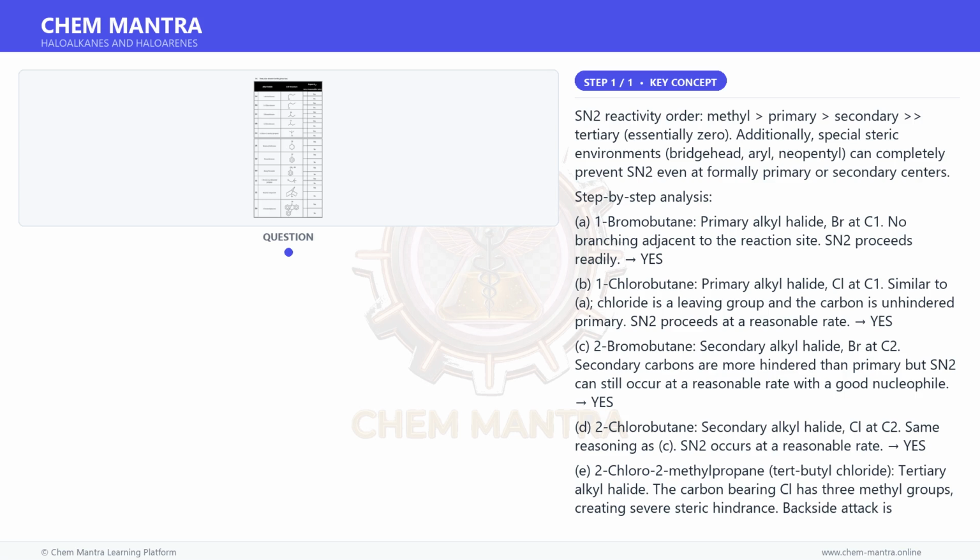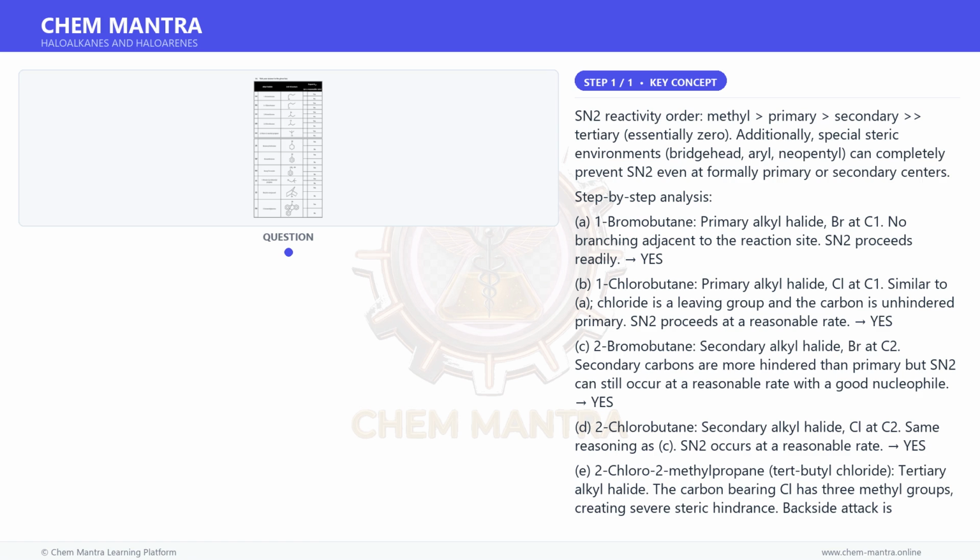SN2 reactivity order: methyl > primary > secondary > tertiary, essentially 0. Additionally, special steric environments, bridgehead, aryl, neopentyl, can completely prevent SN2 even at formally primary or secondary centers.